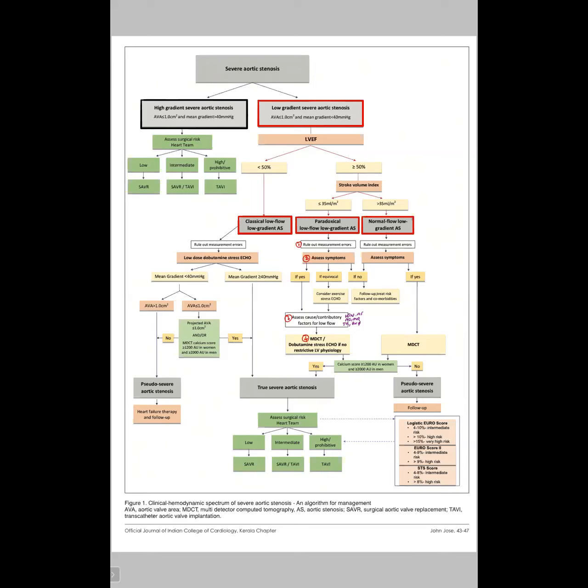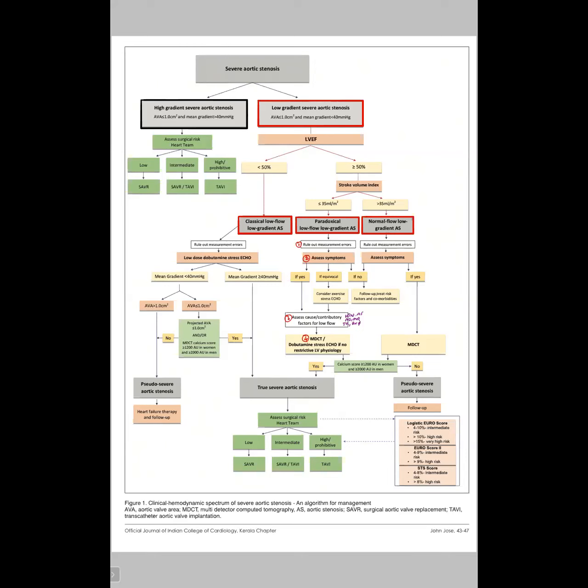So either you can use the projected aortic valve area, which will come on the next page, or the other option is MDCT calcium scores. If the MDCT calcium score is more than 1200 in women or more than 2000 in men, they are highly likely to have severe AS.